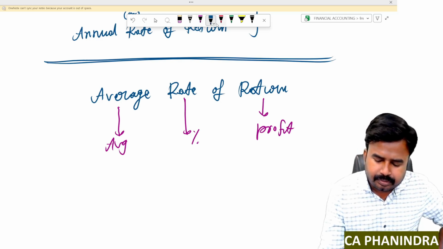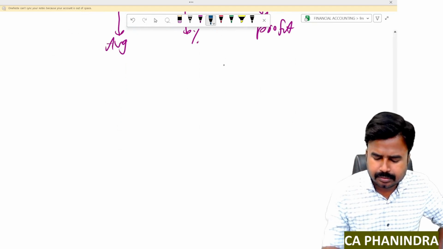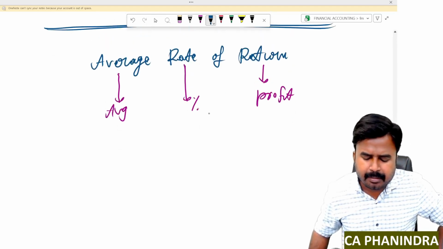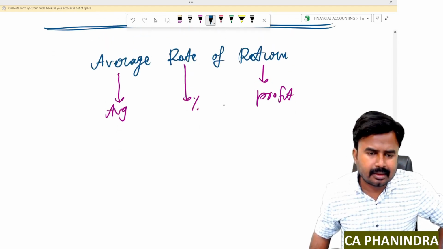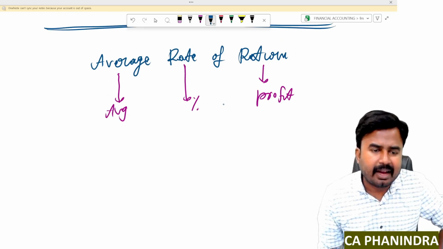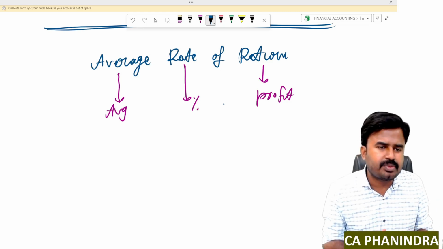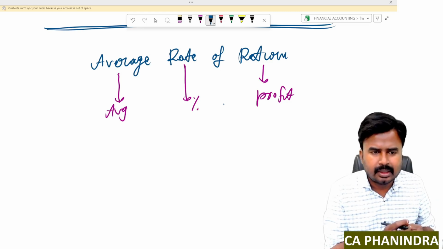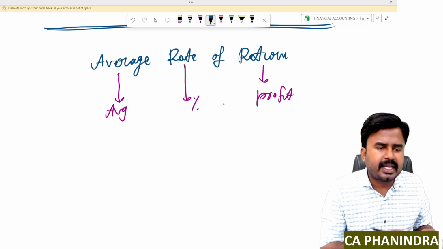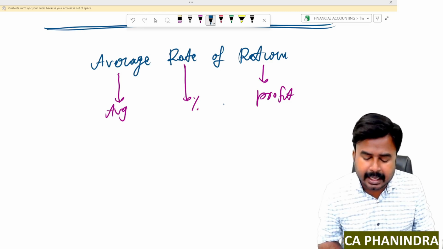So how to take this average rate of return? You know, we have several methods to calculate this ARR. One is original investment method. Another one is average investment method. Original investment is nothing but your initial investment. So by taking initial investment, I can calculate ARR, or by taking average investment, I can calculate ARR.